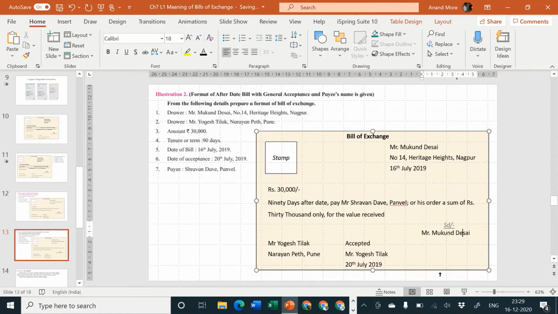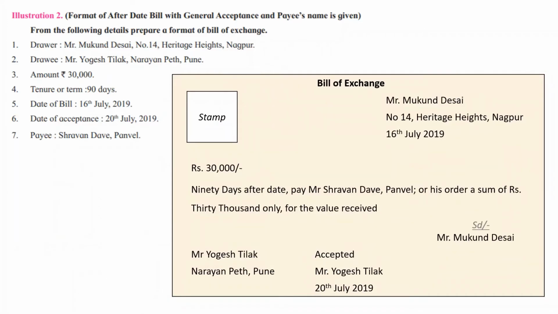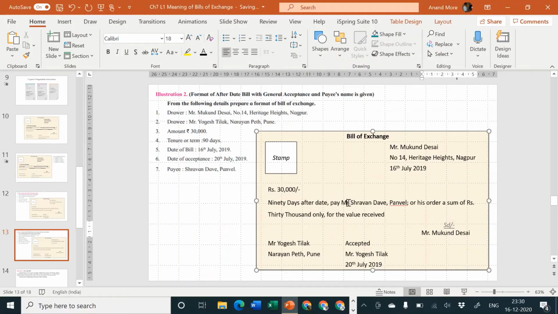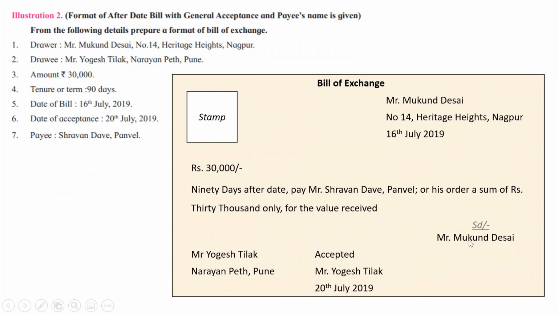I hope you have understood the concept. Pause the video, check the format which is drawn by you, written by you, compare it with my format. If there is any mistake, please rectify your format, and then we'll go ahead. Top right corner, drawer. Bottom left corner, drawee. In the sentence, write the name of the payer, the payee, and his address. Don't forget to write the name of drawer again, just below his signature, and drawee's name will come twice.